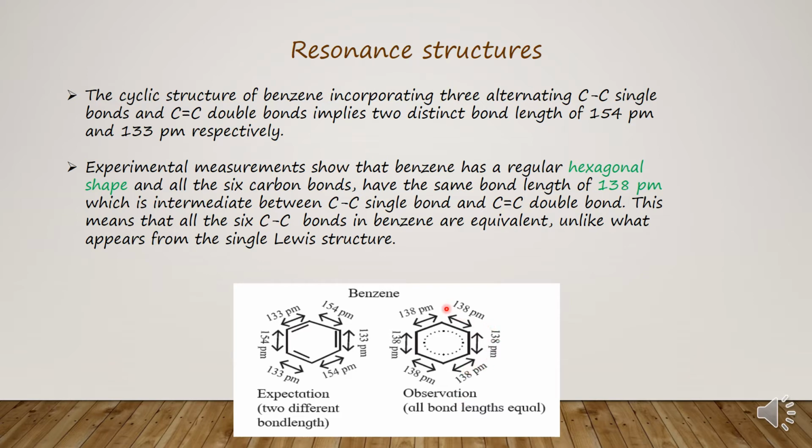We can say that this bond length is intermediate between the carbon to carbon single covalent bond and the carbon to carbon double covalent bond. This means all 6 carbon to carbon bonds in benzene are equivalent, unlike what it appears in a single Lewis structure.